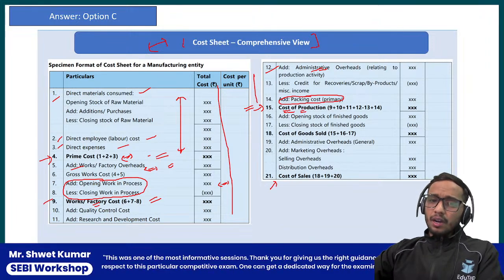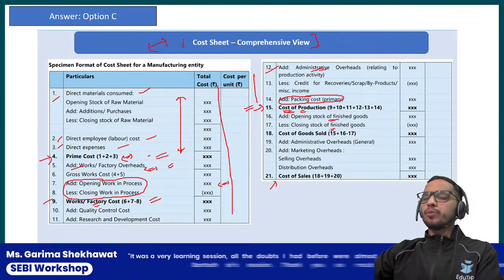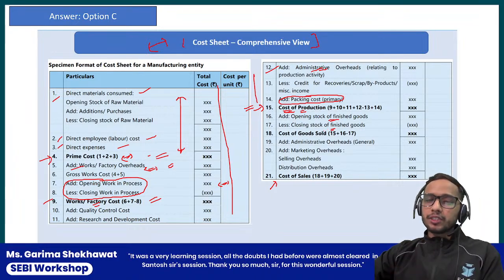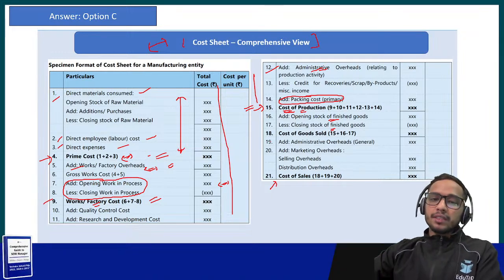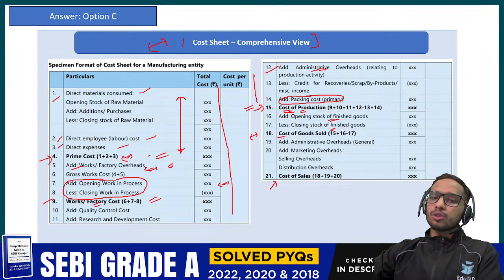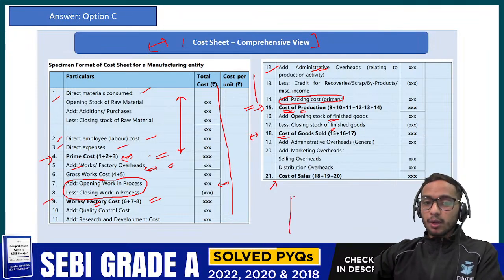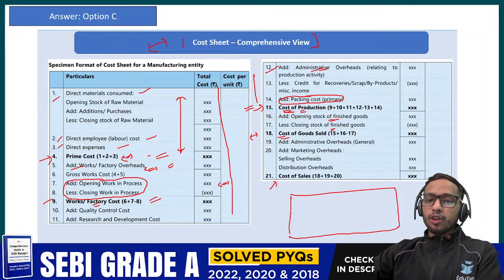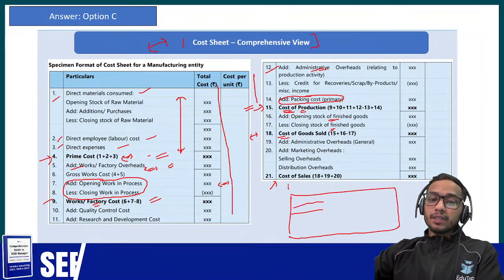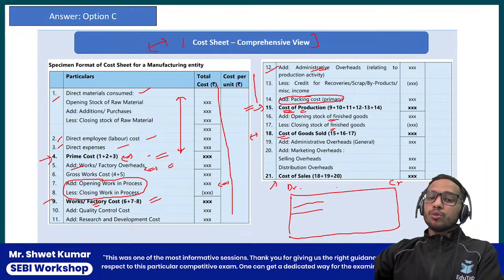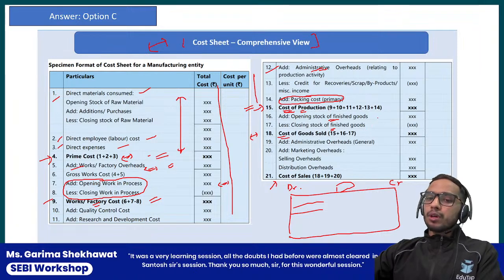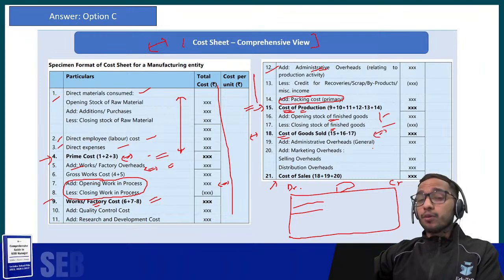So after cost of production, first of all you are going to adjust your finished stock. Finished stock means you are going to add your finished goods and you are going to less your closing stock. Then you will have your cost of goods sold. This cost of goods sold you also studied in accounts, isn't it? When you study the trading and profit and loss account, when you calculate the gross profit, right? Then also you find this cost of goods sold. So in the cost of goods sold you are going to adjust first of all finished stock, and after getting the cost of goods sold you are going to add what?